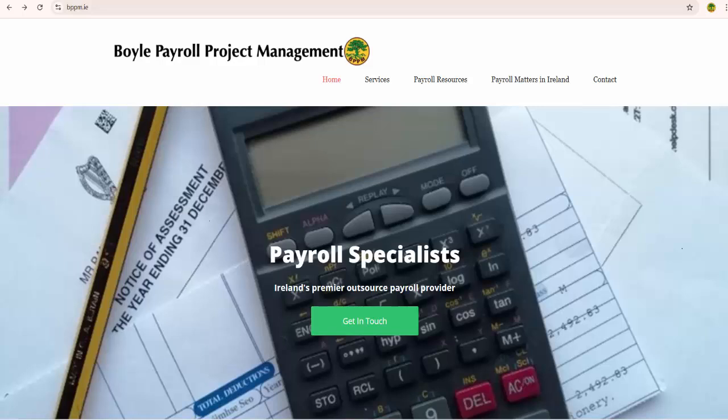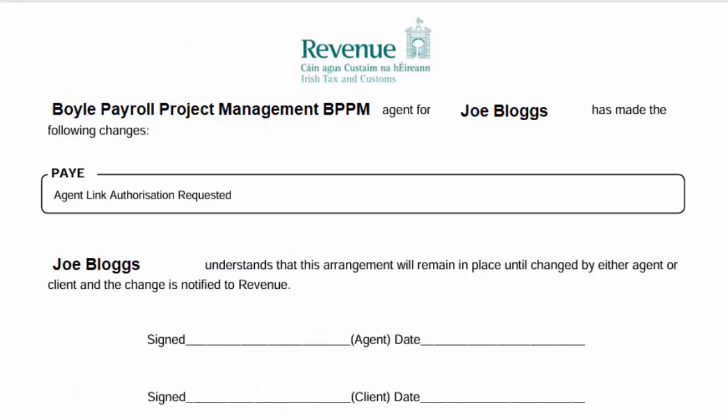Previously, as an agent advisor, BOIL Payroll Project Management required a potential customer to sign a consent form. That was then uploaded to Revenue's systems to activate the linking process, and a confirmation was sent to the taxpayer. Revenue felt that there was a risk that bad actors could abuse this process, resulting in the possibility that customers could be linked without necessarily knowing of or approving of that link.